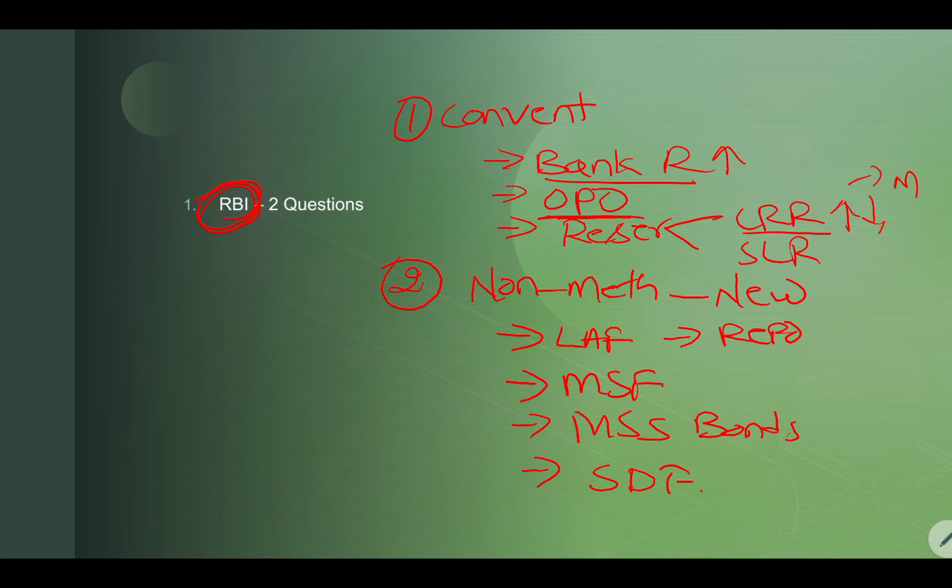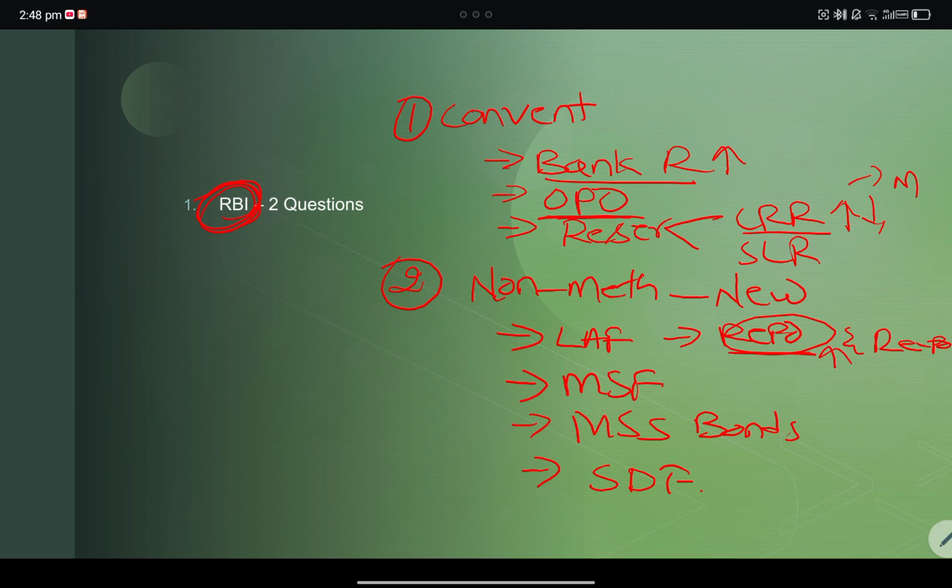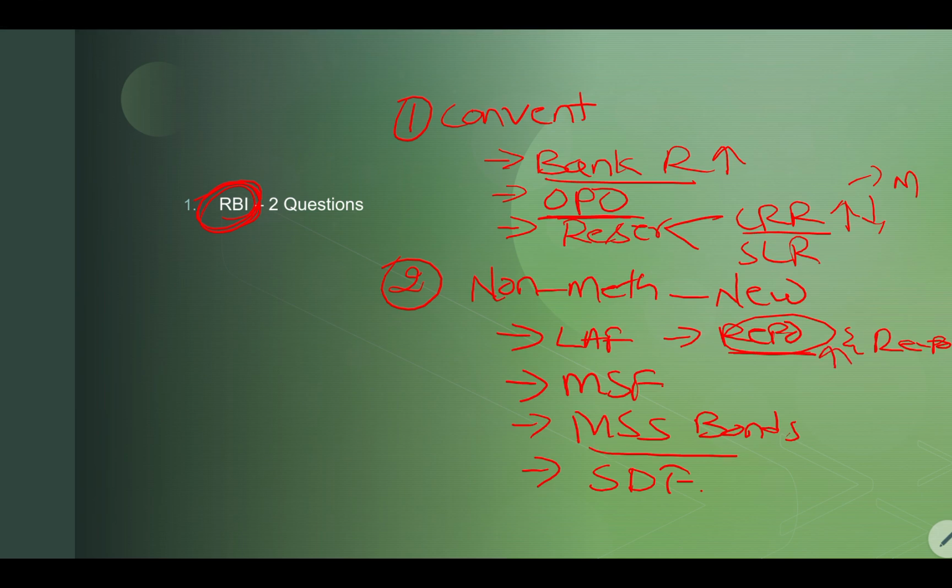You should also have an idea what is meant by repo and what is meant by reverse repo. What will happen to money circulation if the repo rate increases? MSS bonds will be issued when the market has a lot of money, to absorb it. Otherwise, to pump money into the market, other instruments will be used. One should have an idea of this.